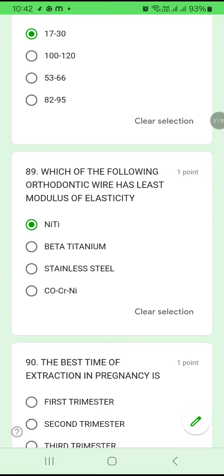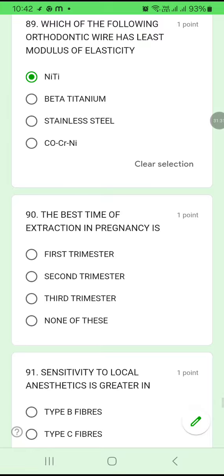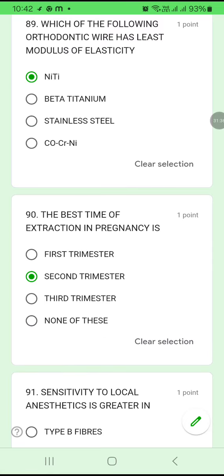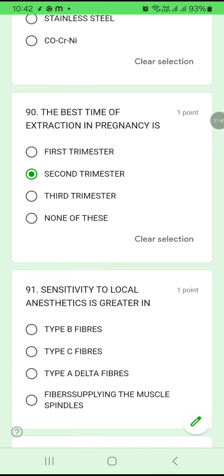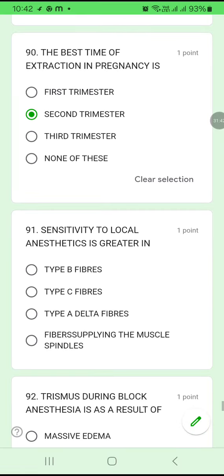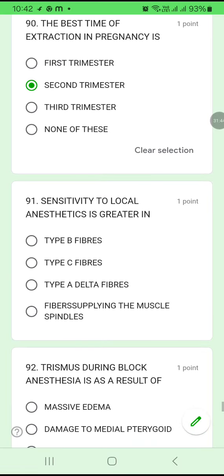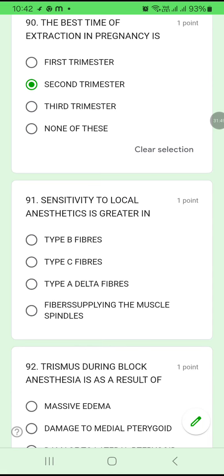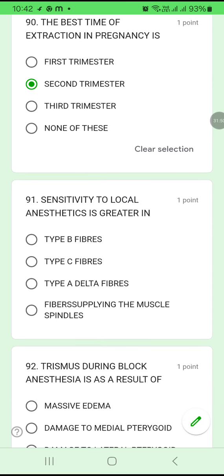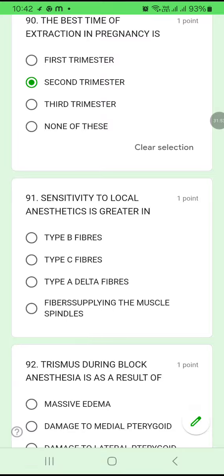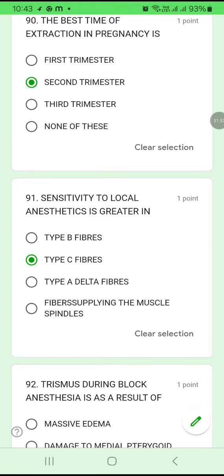89A. The best time for extraction in pregnancy is the second trimester. For all dental treatments, the best time is mainly the second trimester. 90B. 91. Sensitivity to local anesthetic is greater in type B fibers, type C fibers, A delta fibers, or fibers supplying the muscle spindle. Sensitivity to local anesthetic is greater in type C fibers.